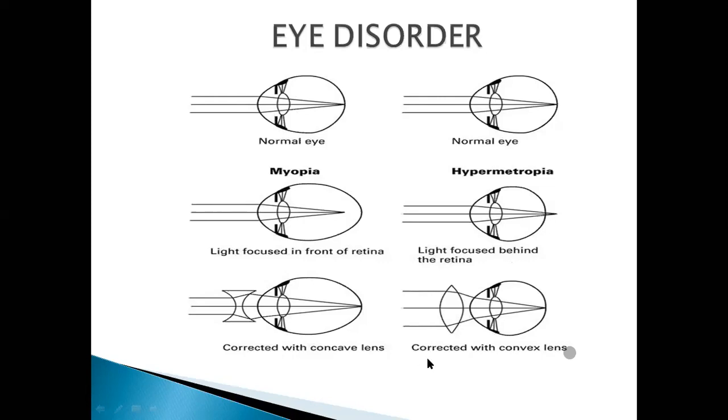Now what do you do? You use the convex lens. This is the type of convex lens, the swollen lens, and it converges light. You can see it is converging light like this, and it is making the image just right on the retina. It is bringing it from this point towards this retinal point, and hence we can deal with this hypermetropia disorder. Is it clear? Yes, ma'am. Myopia and hypermetropia.